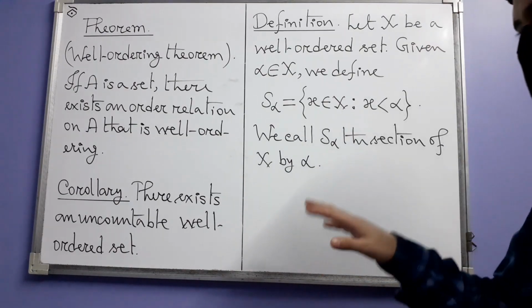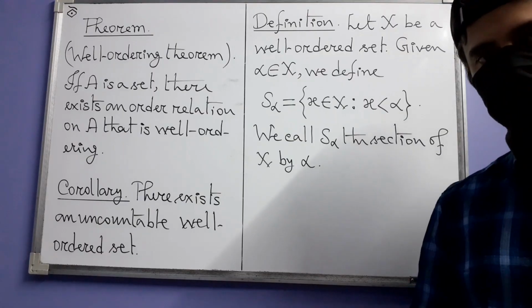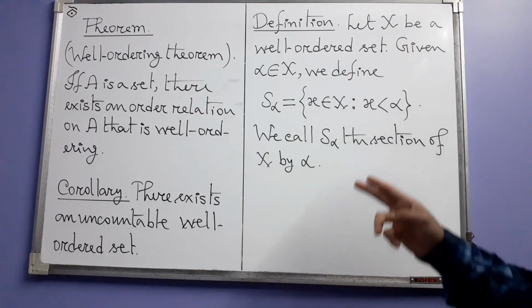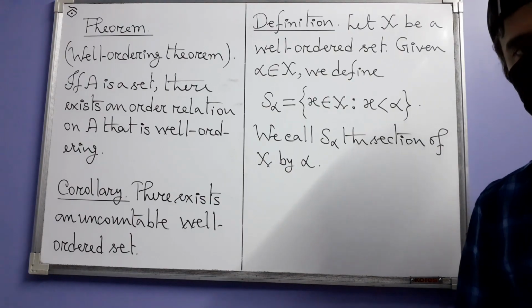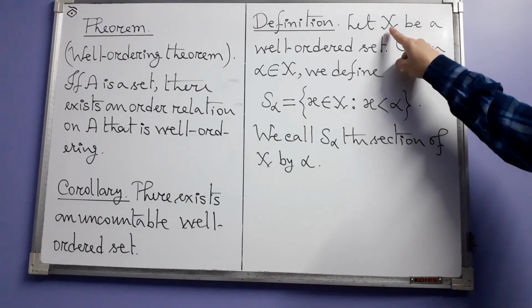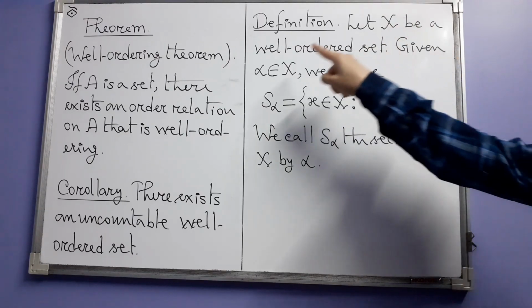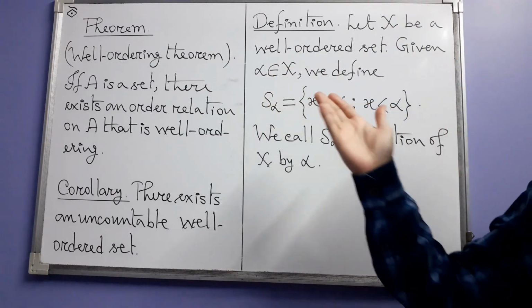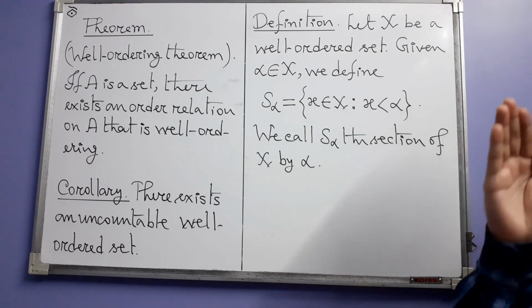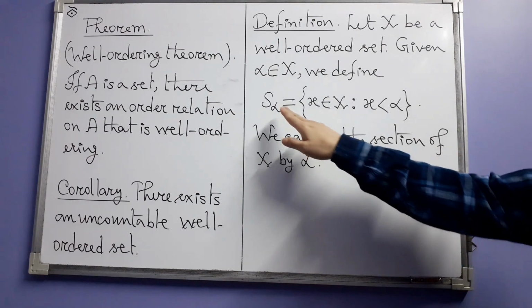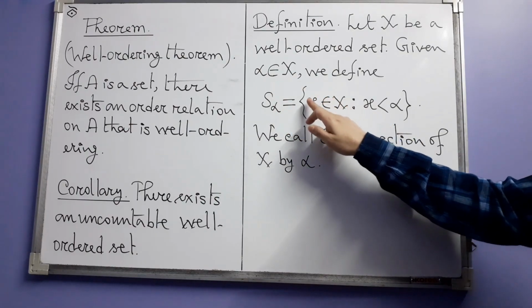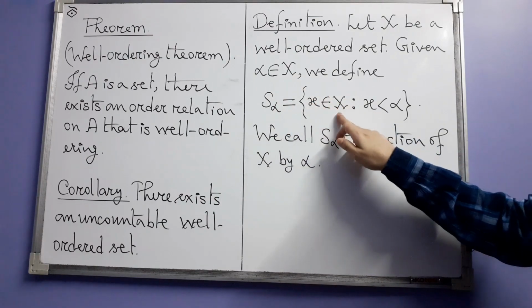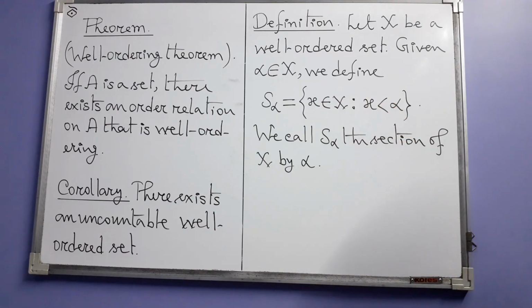Now before we get to that idea of minimal uncountable well-ordered set, we are going to need this definition. So this is the definition of a section of a well-ordered set. Say you have a well-ordered set X and you choose any element alpha in X. Then for this element alpha, you define this subset S alpha of X to be the set of those elements x in X that are less than alpha.